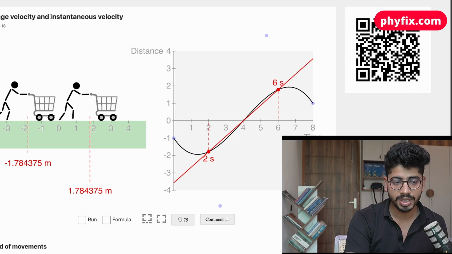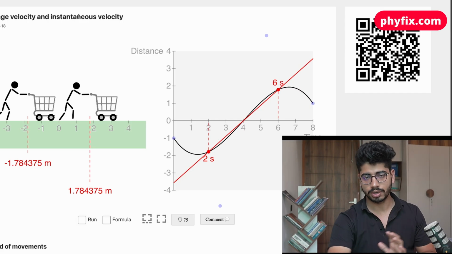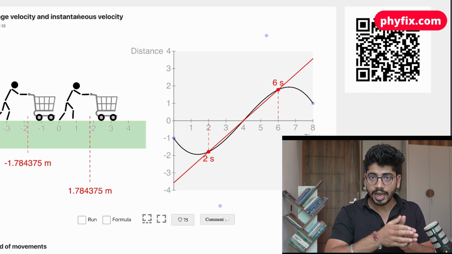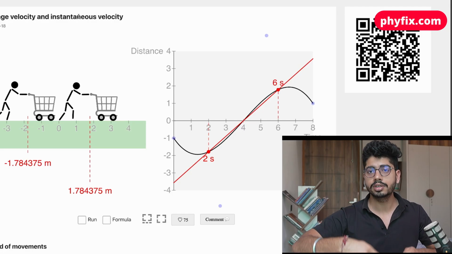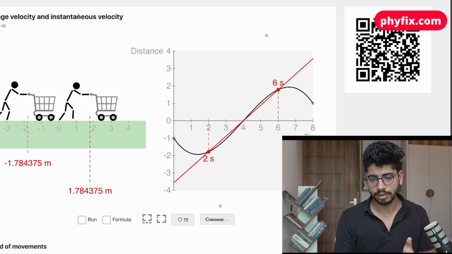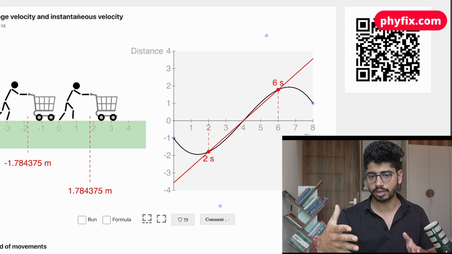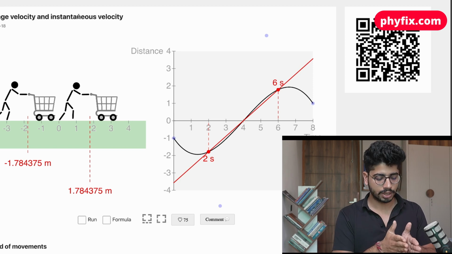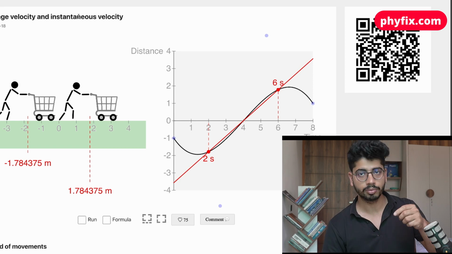Instantaneous means at an instant only we are talking about. Let's suppose the car is traveling. At that instant, what is the velocity of that car? That is instantaneous velocity. So let's suppose that during the journey, you started from home and you go to